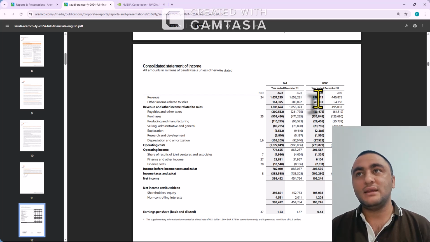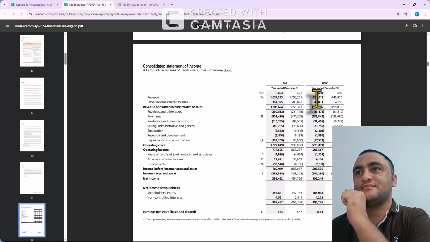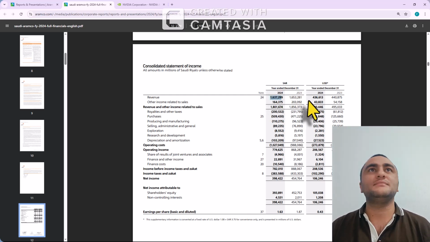436 billion, it would be, because the money is in millions, I think, of Saudi Riyal, otherwise unstated. But here we can guess this one is in millions, not in billions, I believe. Only Saudi Arabia Riyal would be shown in millions. 1.6 trillion Saudi Arabia Riyal and 436 billion.